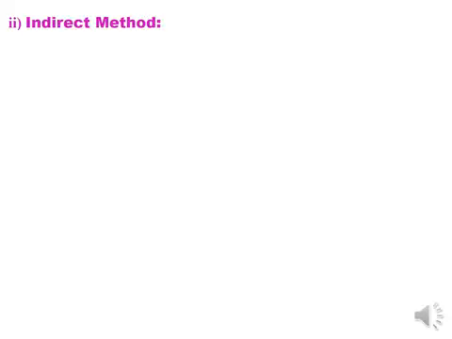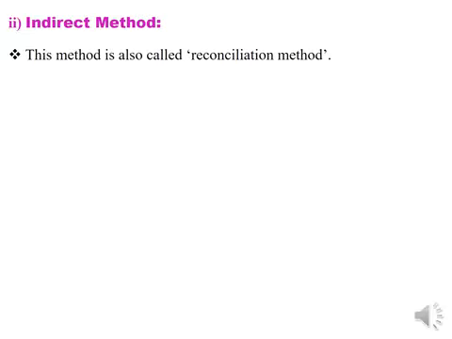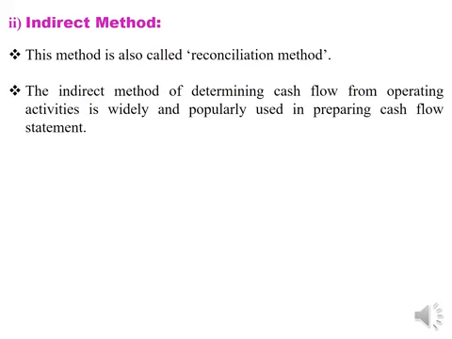Popular and legally recognized method of determining cash flows from operating activities is indirect method. This method is also called reconciliation method, as we are going to readjust the items which have already been charged or recognized in profit and loss account to find out the real cash flows from operational activities.